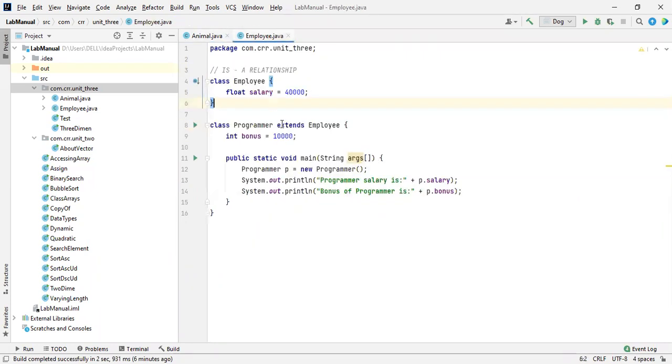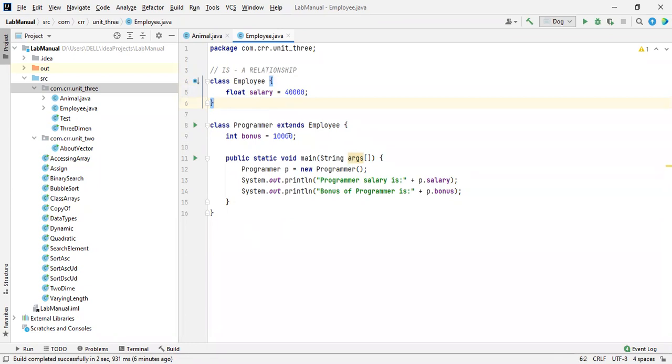But if you are having two different names, whether it is a variable or a method, and you want to access both of them, there is no need to create the object of a parent class inside the child class. Directly by creating the object of a child class, you can directly access the salary of an employee.